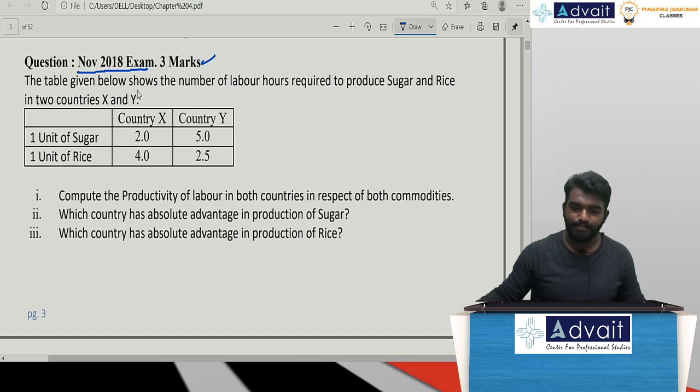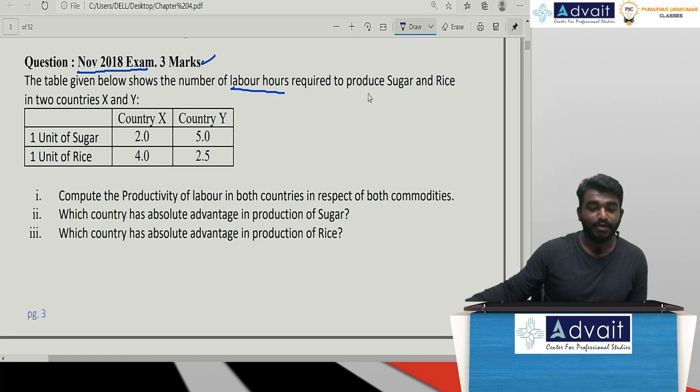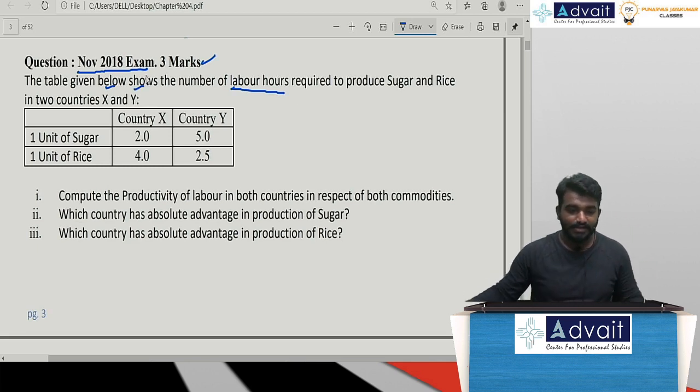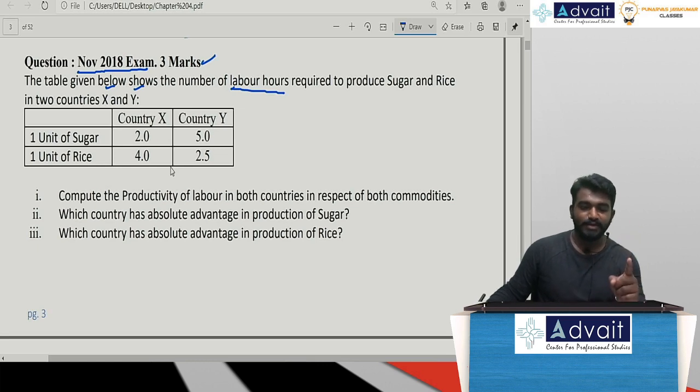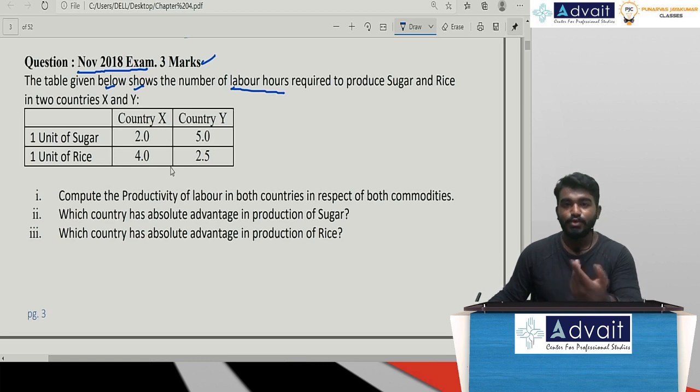The table given below shows the number of labor hours required to produce sugar and rice in two nations, country X and country Y. They have given the number of labor hours required to produce one single unit. To produce one single unit of sugar, country X needs 2 labor hours, country Y needs 5 labor hours. To produce one single unit of rice, country X needs 4 labor hours, country Y needs 2.5 labor hours.